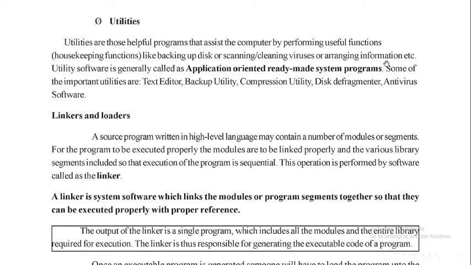So utility software is generally called application oriented ready-made system programs. This is the most important one. Some of the important utilities are text editor, backup utility, compression utility, disk defragmenter, antivirus software. Text editor, for example Notepad, you are writing into that. This works like a backup. Antivirus software is cleaning and scanning of the viruses, right? So that is what utility software is.